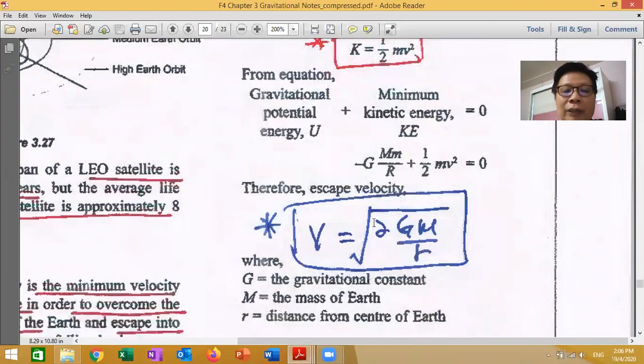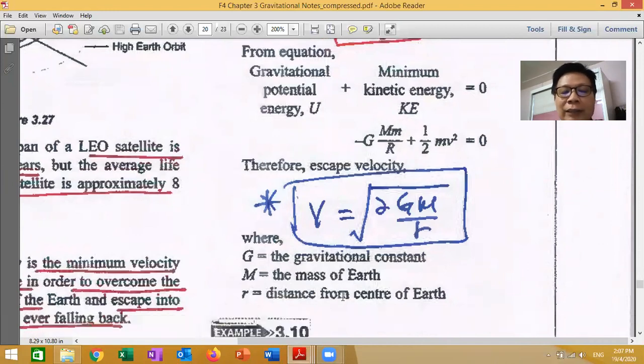This is the formula to calculate escape velocity: square root of 2GM over r. G is the gravitational constant. M is the mass of the Earth, when you want to escape from the Earth, and r is the distance from the center of the Earth.